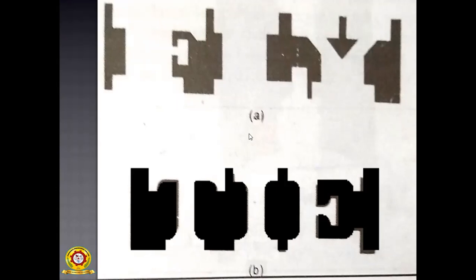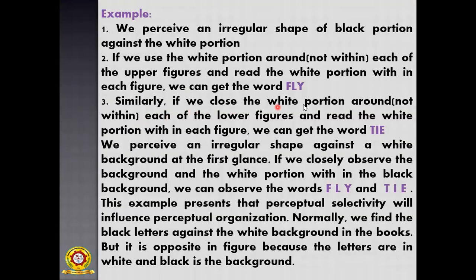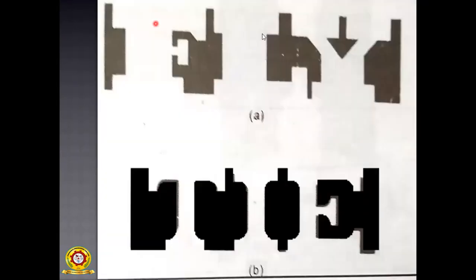And next, similarly, if we ignore the white portion around and read the white portion within each of the lower figures, we can get the word tie. So the reverse: similarly, if we close the white portion around, not within, that means the surrounding space, suppose you are not filling these spaces.